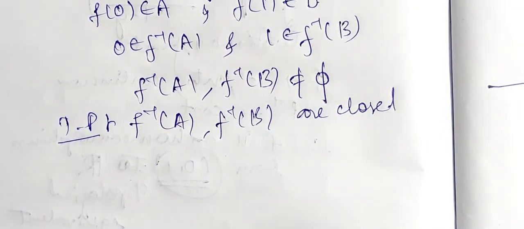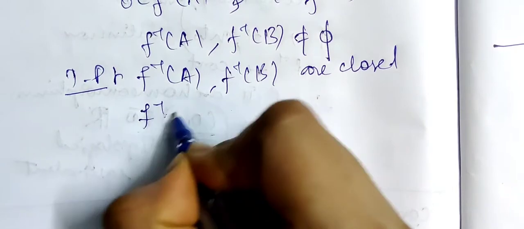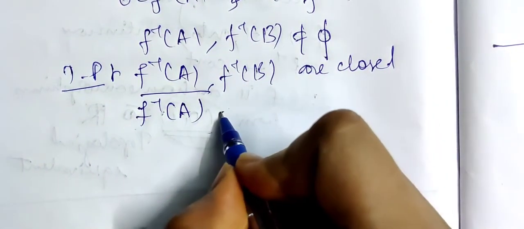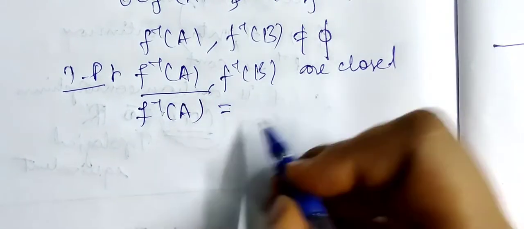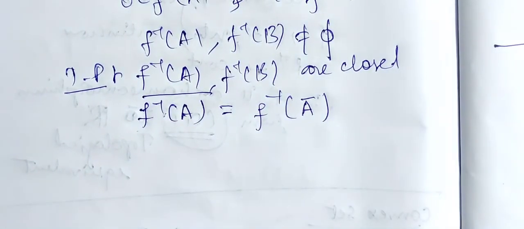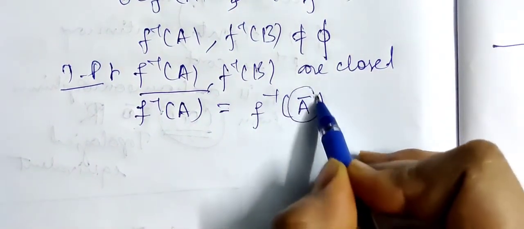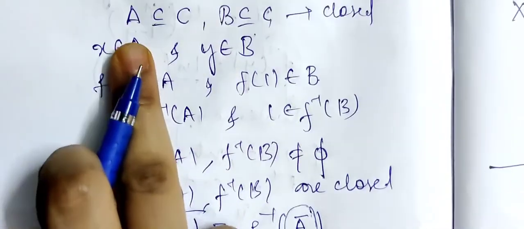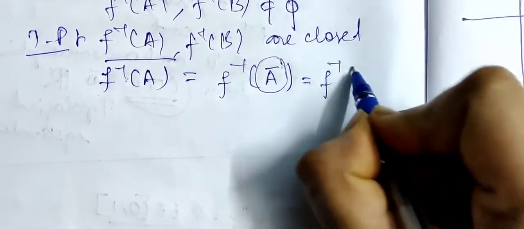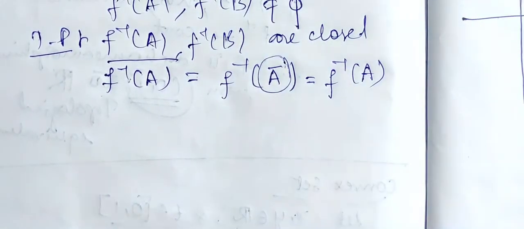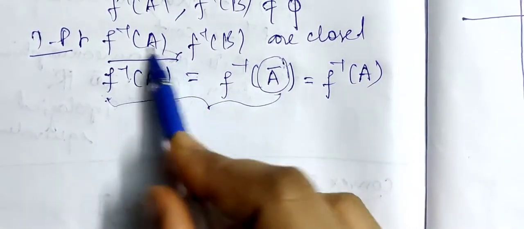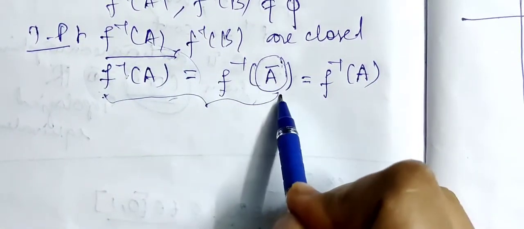This will show that f is continuous. So how do we prove it? Consider the closure of f inverse of A. Now this can be written as f inverse of A closure. Now what is A closure? Since A is a closed set, A closure equals A. That is, we have f inverse of A. Now it's your duty to check that the closure of f inverse of A is equal to f inverse of A closure.